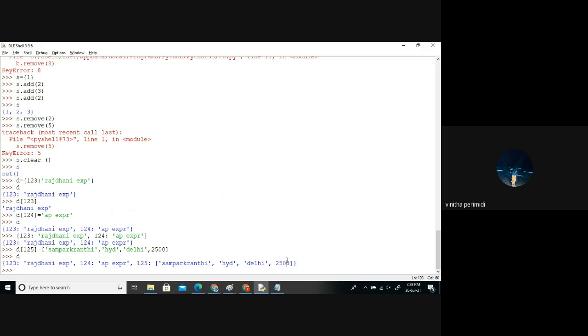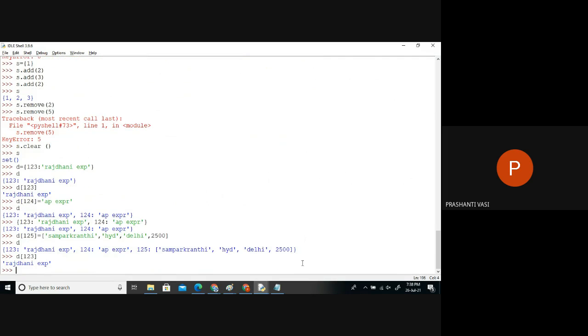Ma'am, in this dictionary data, we can get a value from the key, but can we get the key from the value? Is that possible? Yeah, for that example, yeah, understood that. Let us see. I'll just show you that reverse also. Let us try that.